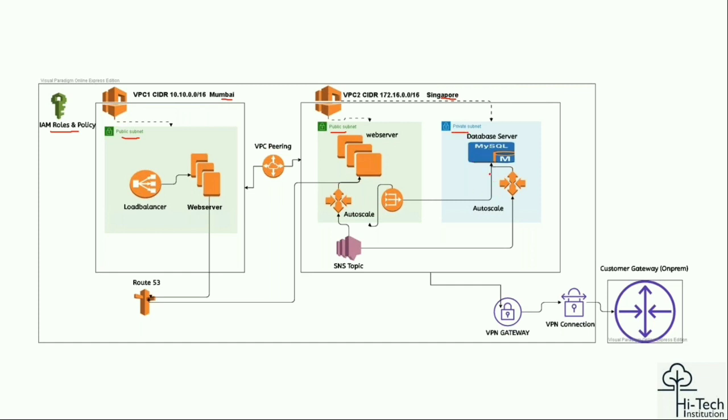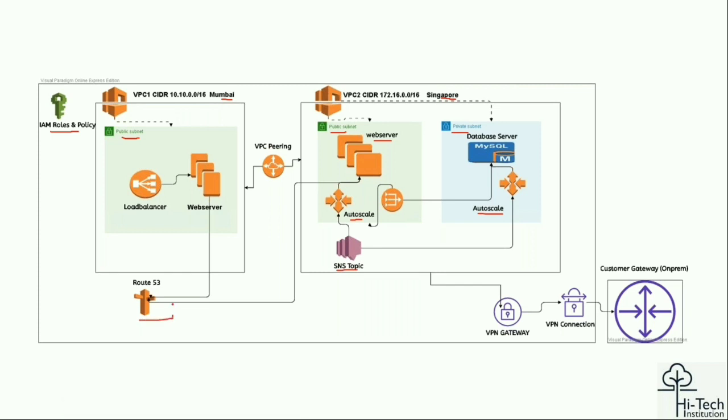Obviously, the private subnet will have database services, and in addition you have auto scaling. Here you have a web server, also with auto scaling. The SNS topic: when auto scaling kicks in, whether a new server is provisioned, an existing server is terminated, or for utilization, whatever the reason, SNS will notify my L1 team through a notification. Between these two VPCs in the same account, we will create a peering. Keep in mind, we can also create a peering between two accounts.